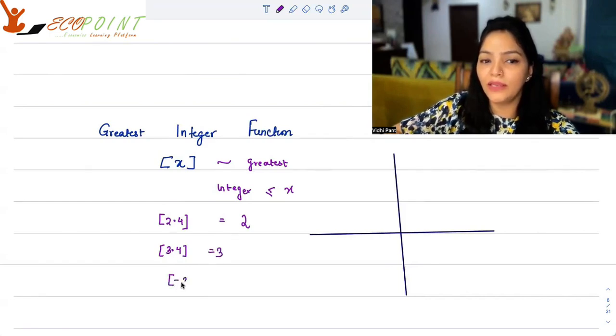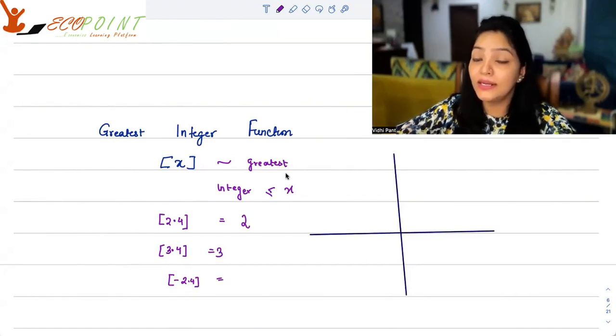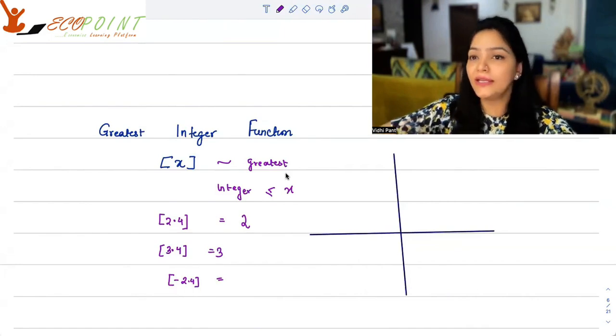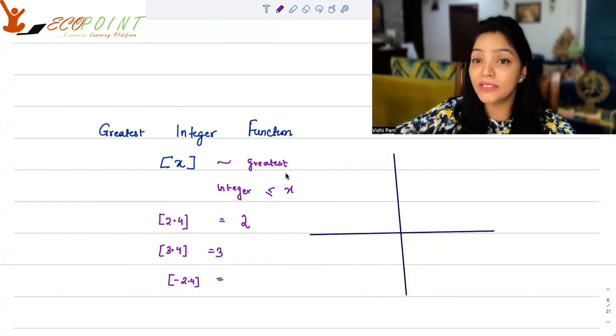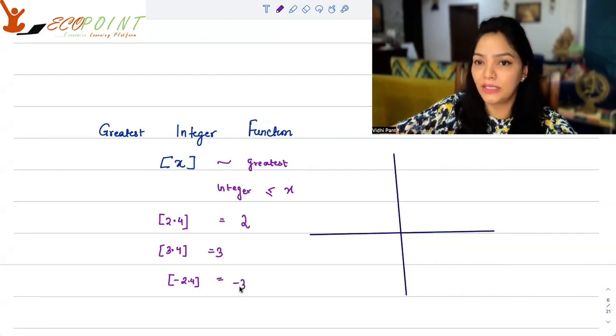What is it for minus 2.4? The greatest integer less than or equal to whatever is inside the bracket. So which is that greatest integer? The integer which is less than minus 2.4. Is minus 2 lesser than minus 2.4? No. Minus 3 is lesser than minus 2.4.